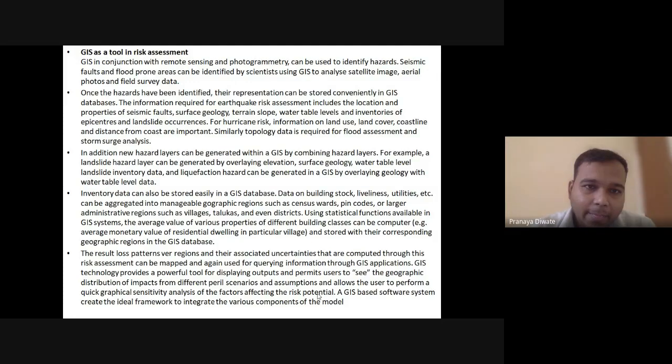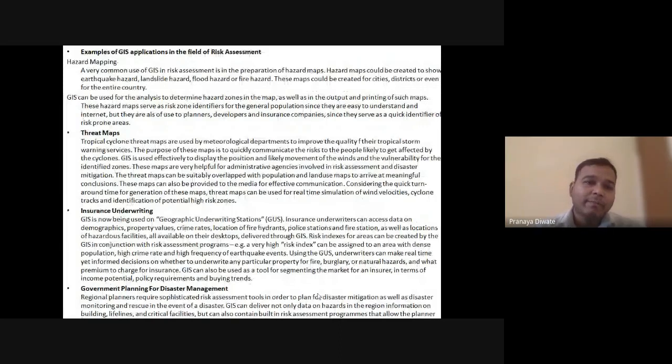Now this is an example of what kind of map you can create with GIS for hazard mapping. A very common use of GIS in risk assessment is the preparation of hazard maps. A hazard map is very common and foremost important for the risk assessment of any area. A hazard map could be created to show an earthquake hazard, landslide hazard, flood hazard, or fire hazard. These maps could be created for cities, districts, or even for the entire country.